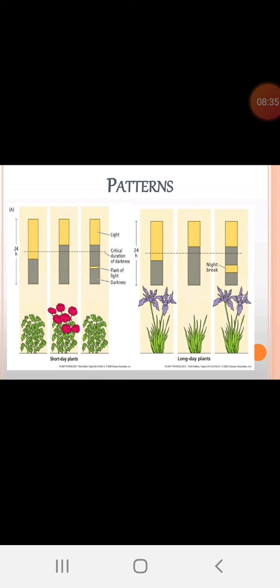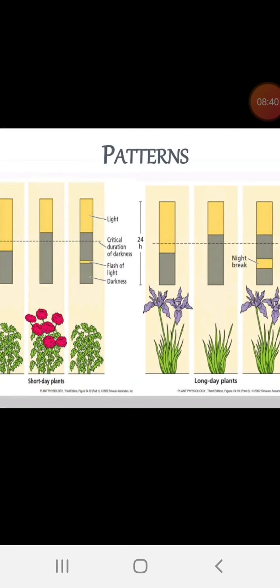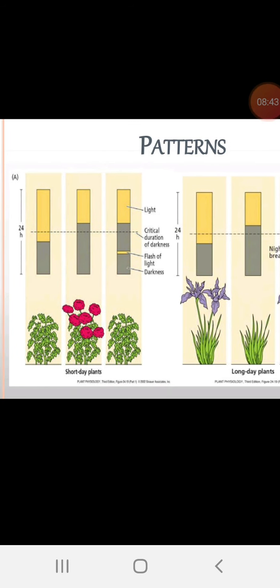This is one of the patterns we can explain with this diagram. First we can take up the short day plants. Here in A, there are 24 hours, the yellow color represents the light period, and the black color, as usual, is the dark period. In the middle there is one line, so the 24 hours are divided into two parts of 12 hours. If the light period is more than 12 hours, that is, they are exposed to a longer period of light, they won't flower. In the first plant we can observe that there is no flower. That is why these are said to be short day plants.